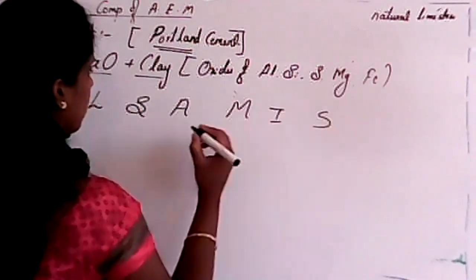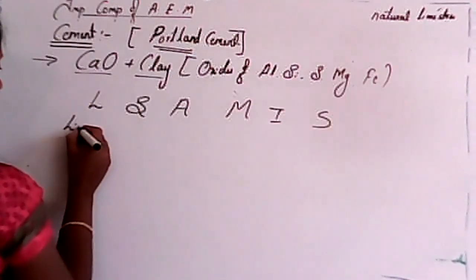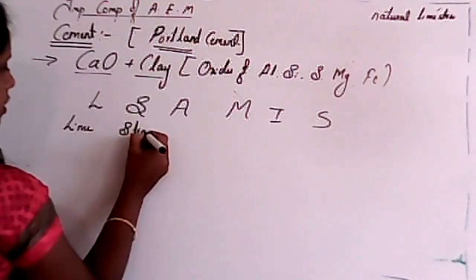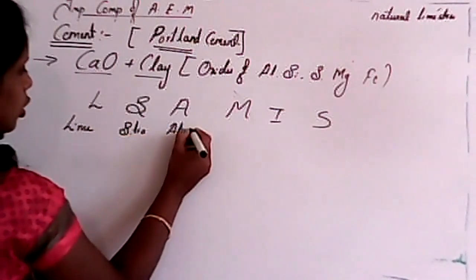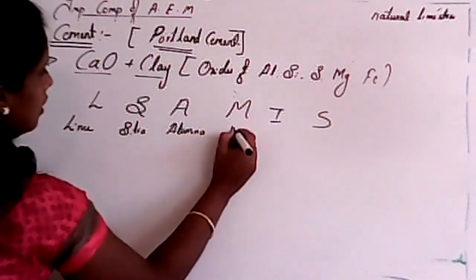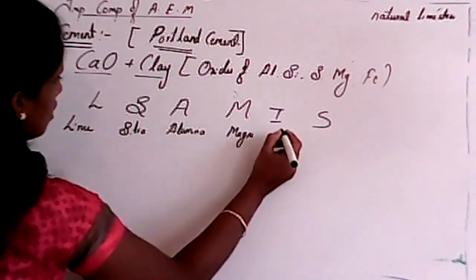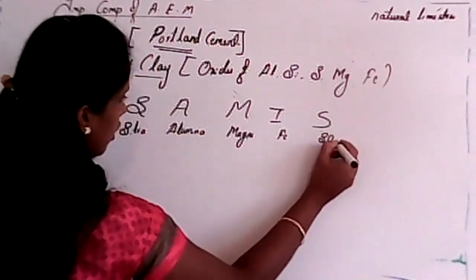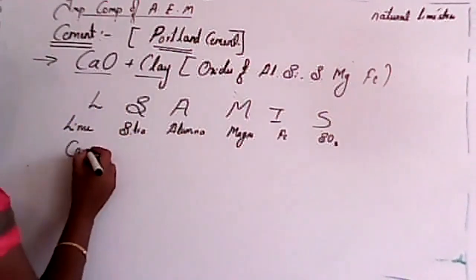LSAMIS. Okay, lime. So this one is lime, S is silica, Al is alumina, and M is manganese or magnesia, I is iron, and S is sulfur trioxide. So I'll write the composition: calcium oxide.